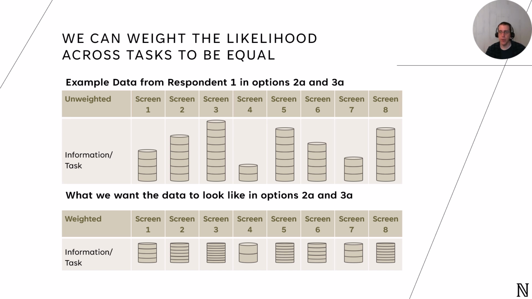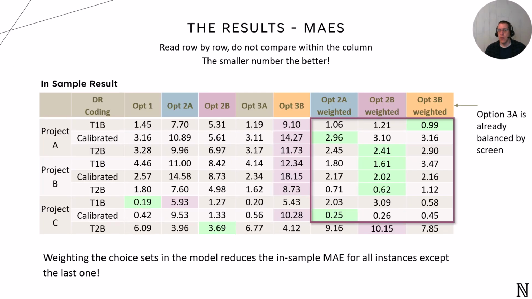Let's take a look at what happens when we apply the weighting strategy to the synthetic choices. Here we see the in-sample validation results. The new weighting options show a dramatic improvement. They have some of the lowest MAEs across the board, indicating that this approach not only fixes the shrinkage issues, but potentially boosts the model's predictive performance.